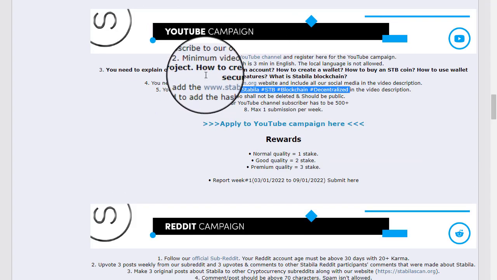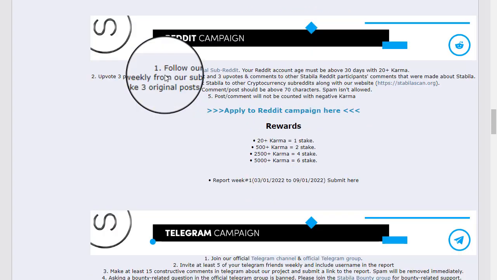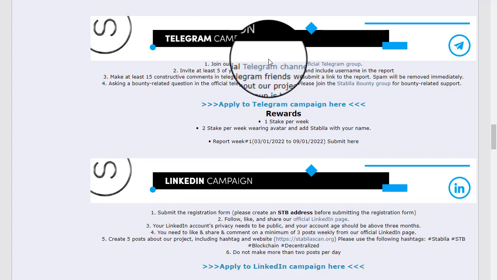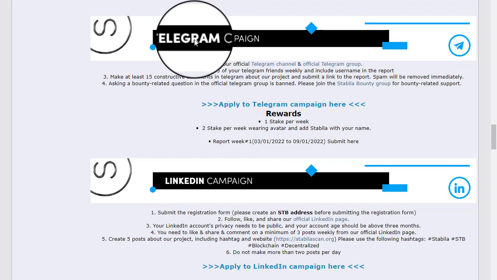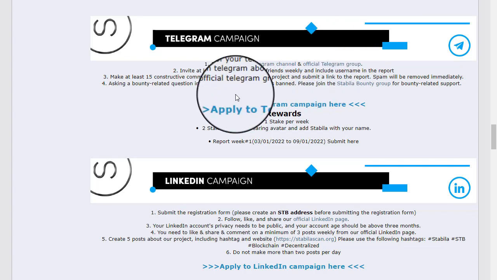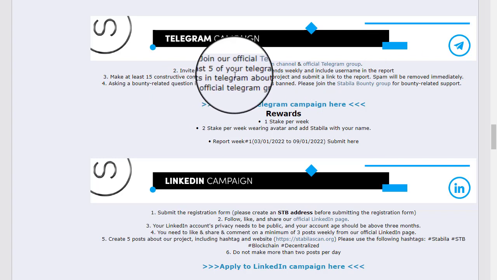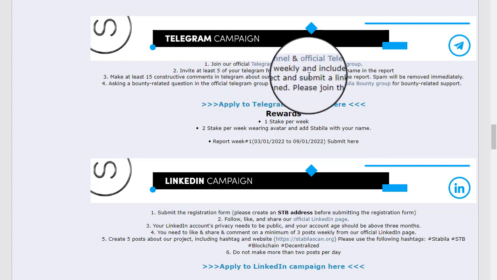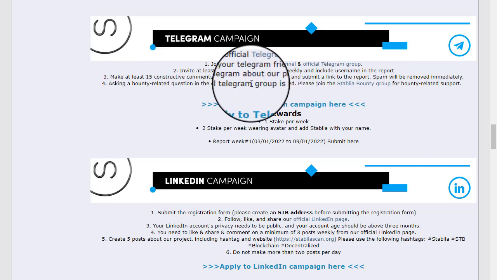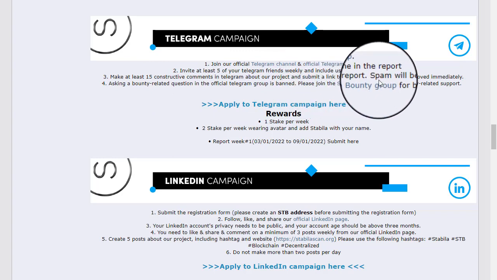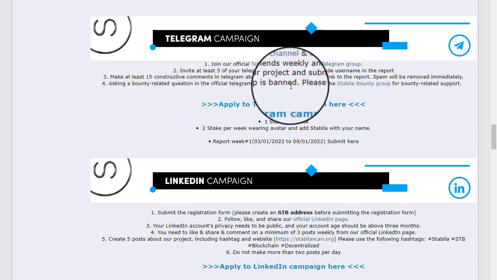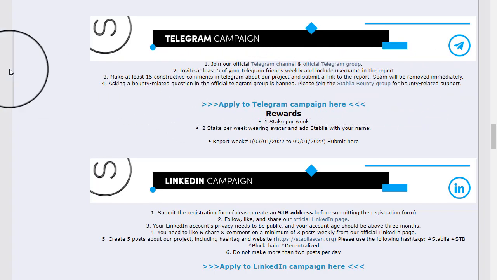according to your YouTube link. After that is the Reddit campaign. If you have karma on your Reddit account, you can join this bounty, otherwise you can skip. After that, you can check the Telegram campaign. You can join the Telegram channel and group, and invite at least five friends weekly, and include their usernames in the report form. Make at least 15 constructive comments in Telegram about the project and submit the links in the report. Spam will not be removed immediately. Asking bounty-related questions of official progress is banned. Please use the Stabler bounty group for bounty-related support.